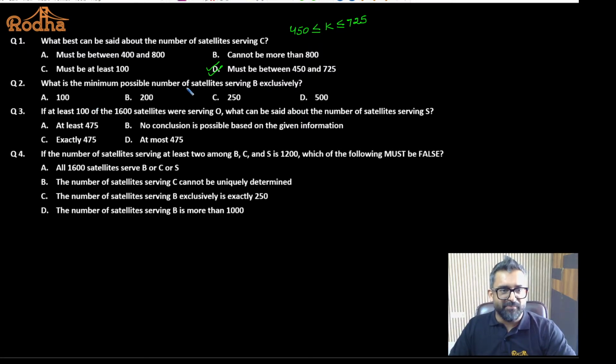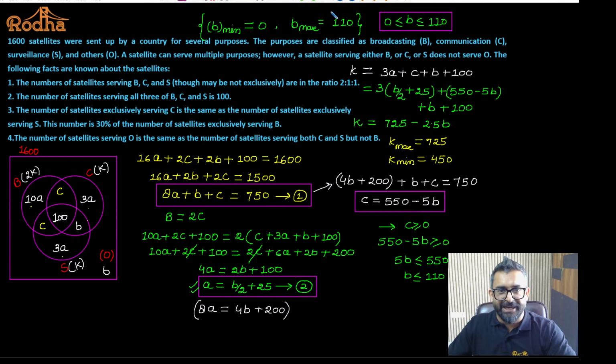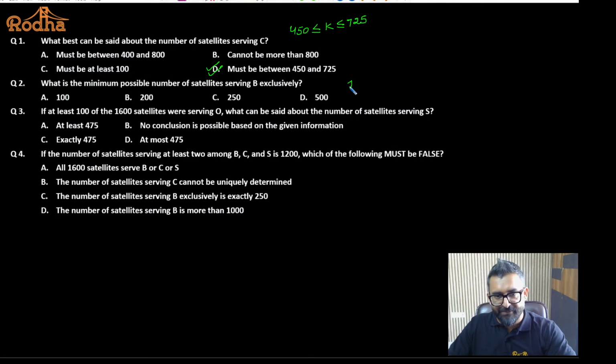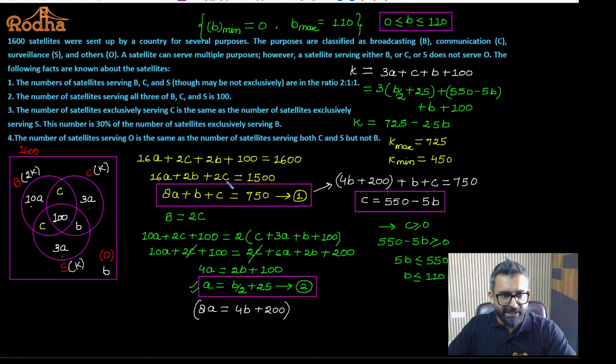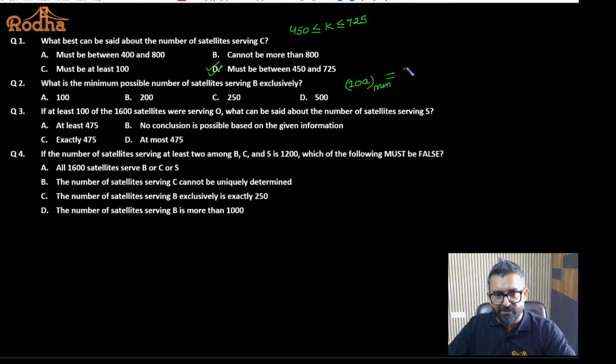What is the minimum possible satellites serving B exclusively? B exclusive is 10A. I have to minimize the value of 10A. I know the value of A in terms of B. 10A is equal to 10 times (B by 2 plus 25). So there is going to be 5B plus 250.